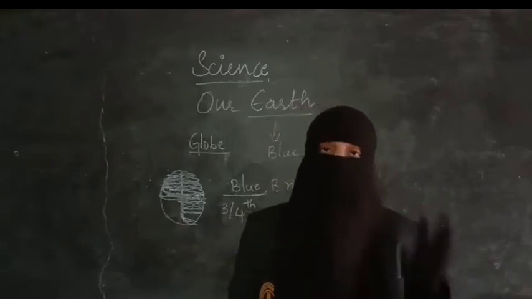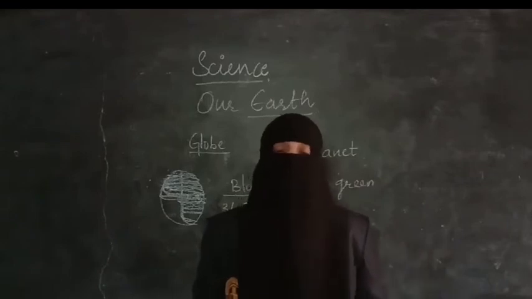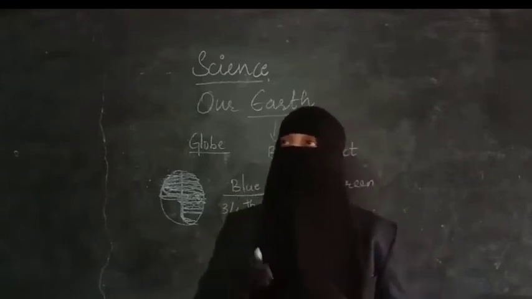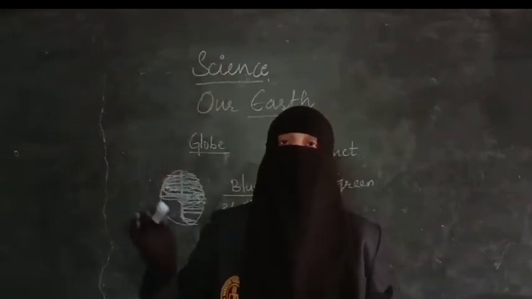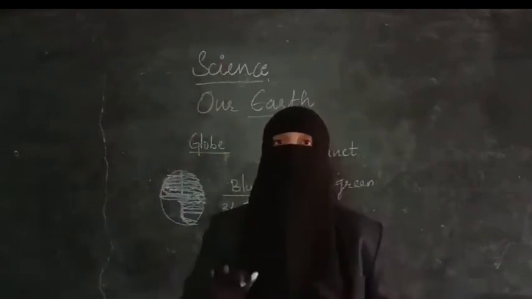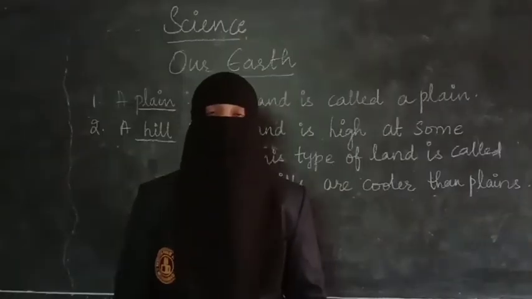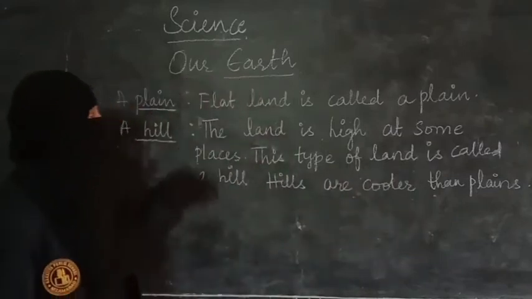So Earth contains air, water and land. Not only that, there are different types of land on the Earth. Some are hilly mountains, some are plain plateaus, some are islands. Let us learn one by one. As I said, there are different types of land. Here I have written 2 types of land.